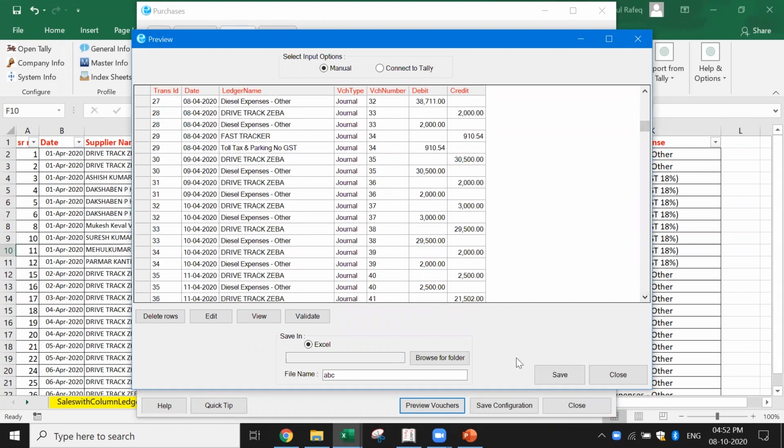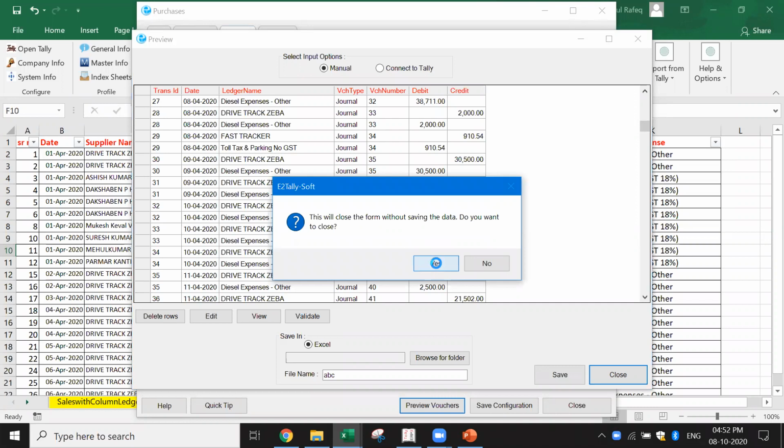Now what do I do? Next, you can save this and you are ready to import. In the new feature, we're trying to save in a new file. We are also giving you a default option: do you want to save in the current worksheet? If you say yes, this will be saved in the current worksheet itself, and then you are ready to import. You don't need to save it in a new folder with a new name, everything. Automatically, it will be taken.